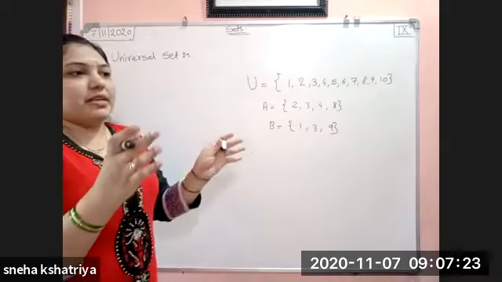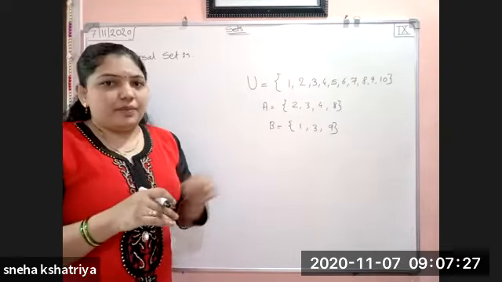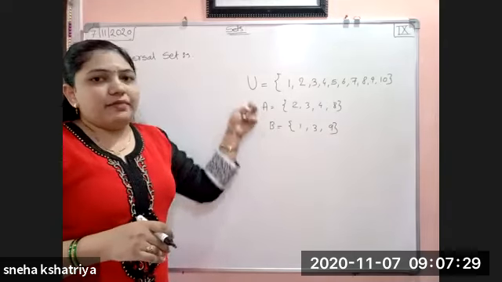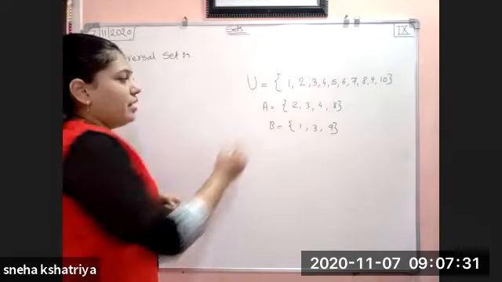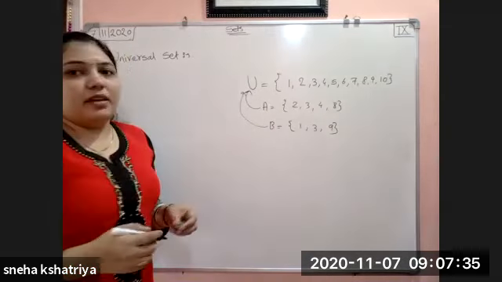So universal set means what? The biggest set which contains all the sets. Universal set contains all the sets. Now this A completely lies in U. This B completely lies in U.